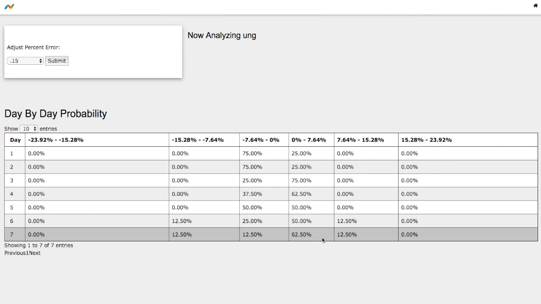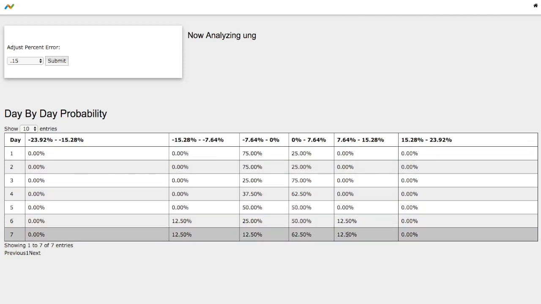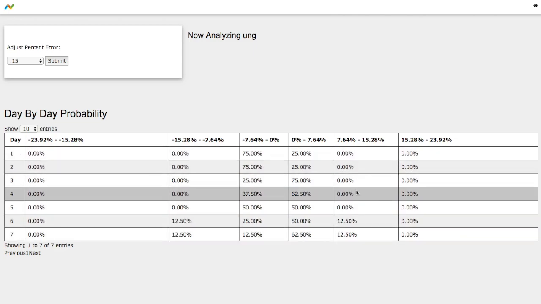On the other hand, we do see a 75% chance that natural gas will head up higher in the next coming days. And for the first standard deviation between 0 to 7%, we do have a 63% chance of it happening. And on the extreme case, 7 to 15%, we may see a 13% chance of it happening on this standard deviation.